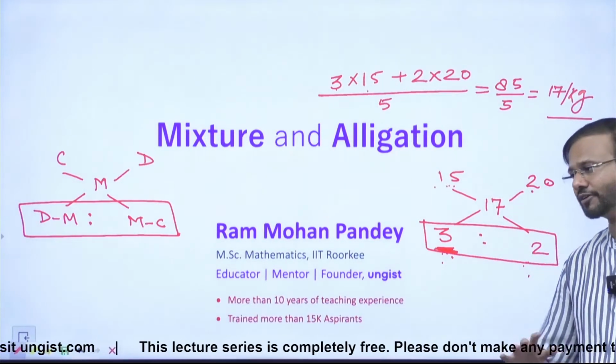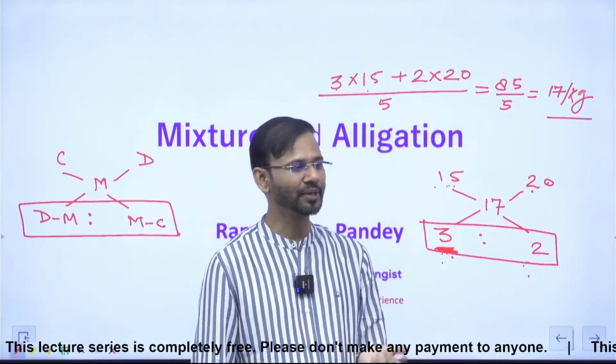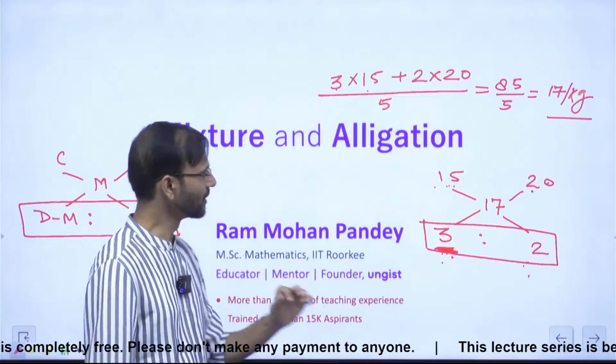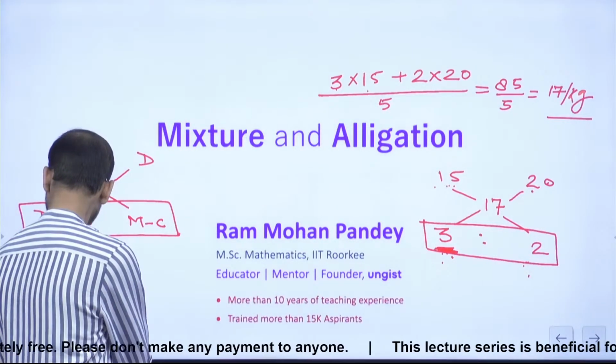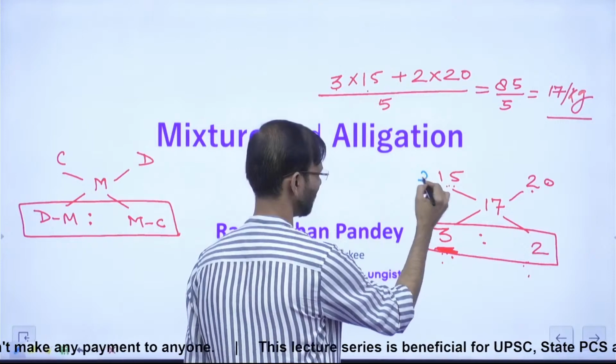So guys, how do we decide that this is the ratio of quantity? Because in different questions you will have different units. So it would be really difficult to decide this is the ratio of what. Okay? So let me tell you, here you just focus upon the unit of the given thing, right? So this is 15 rupees per kg.